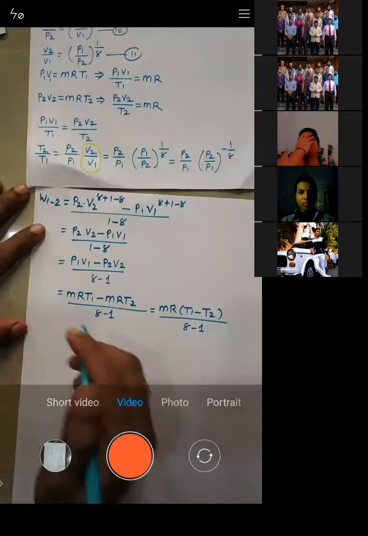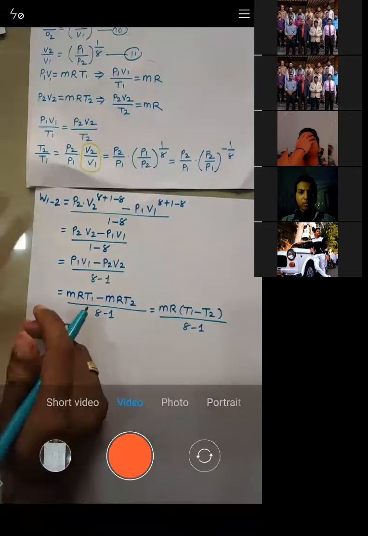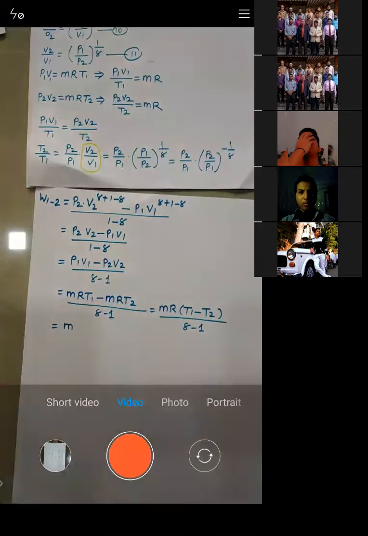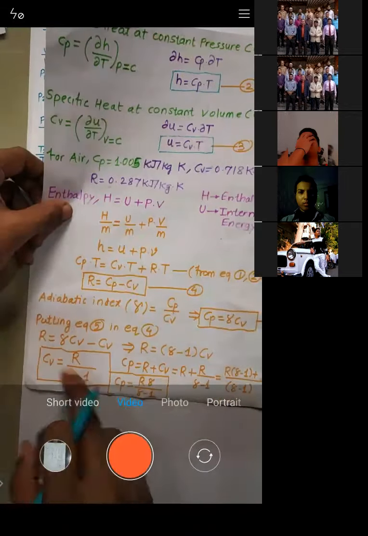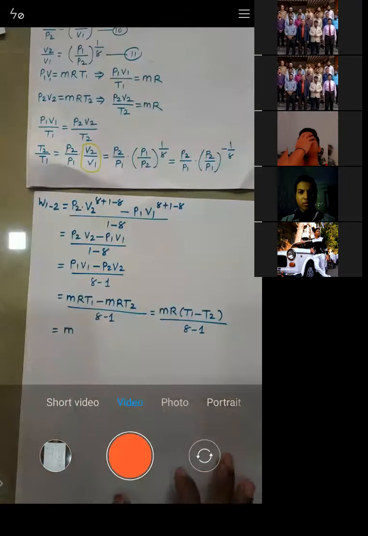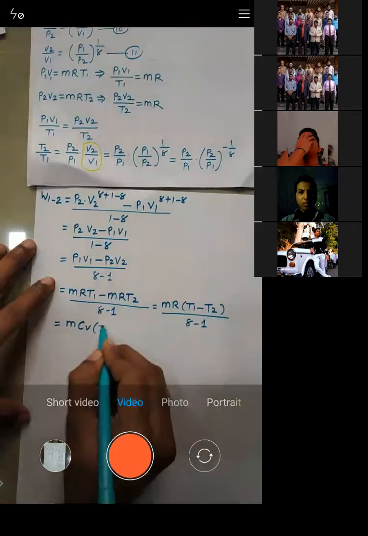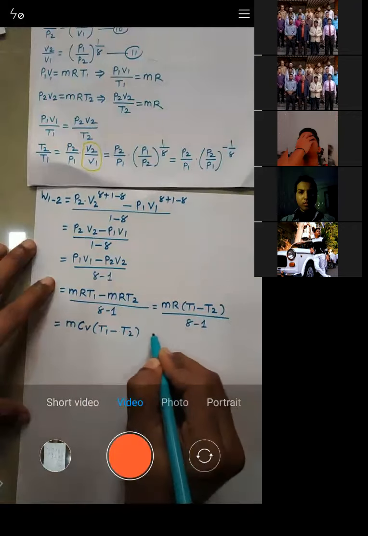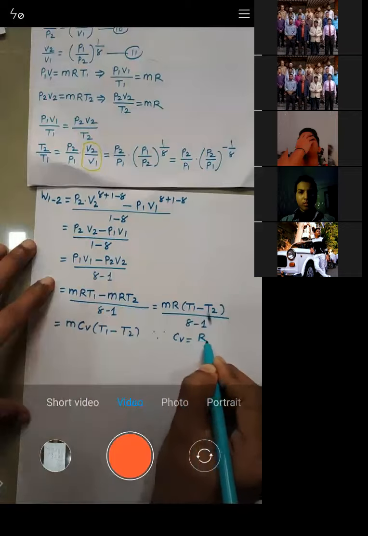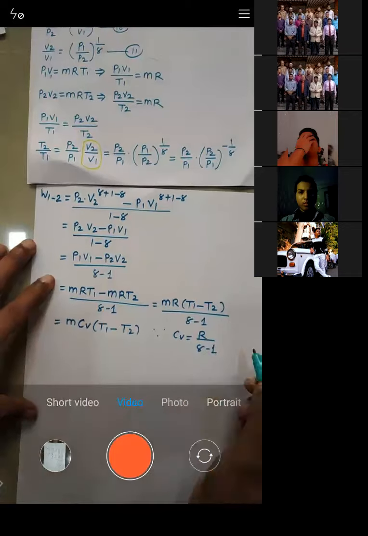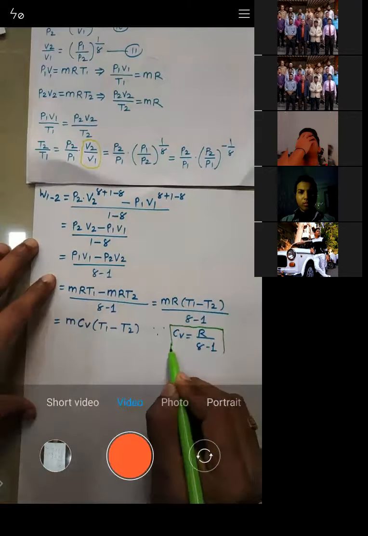So E is equal to M. What is R upon gamma minus 1? You can check it. See, nothing new I'm telling. What is R upon gamma minus 1? It's CV, right? So R upon gamma minus 1 is CV, into T1 minus T2, because CV is equal to R upon gamma minus 1. You can check it.